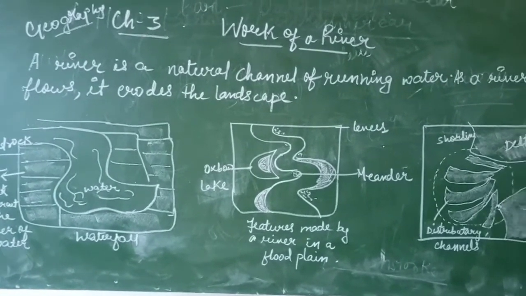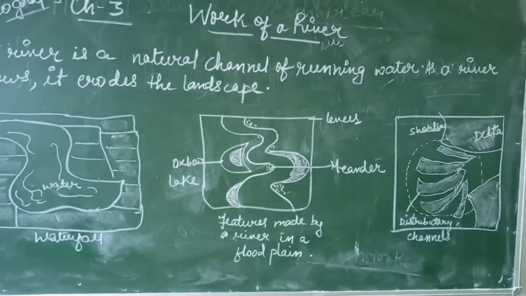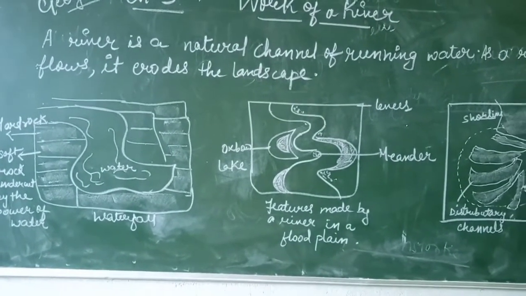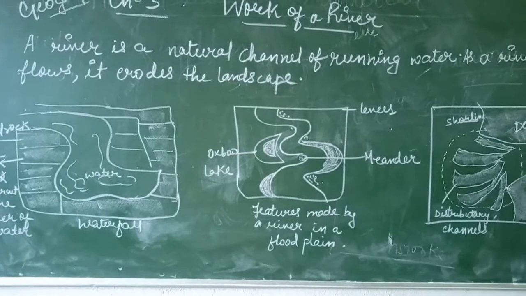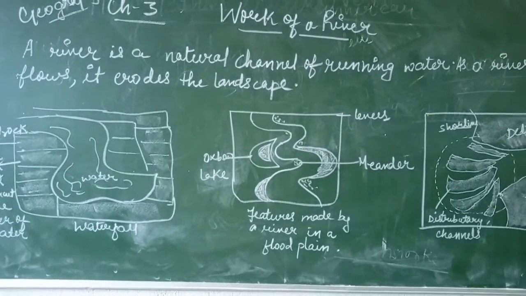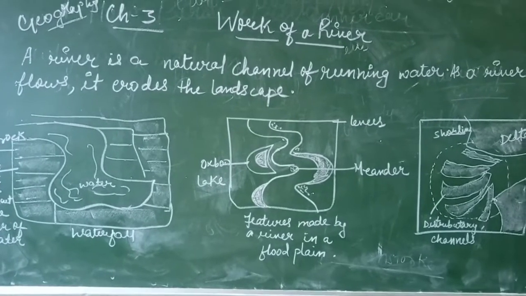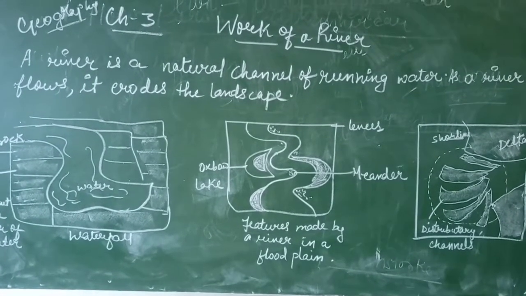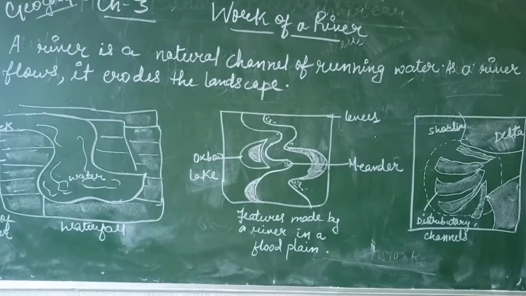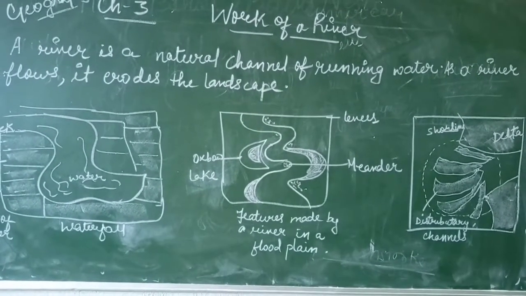Now a waterfall is created. Look at this diagram. A waterfall is created when the river plunges down from a great height at the edge of a highland or steep valley, or when a horizontal band of hard rock with undercut soft rock below lies on the path of a river.